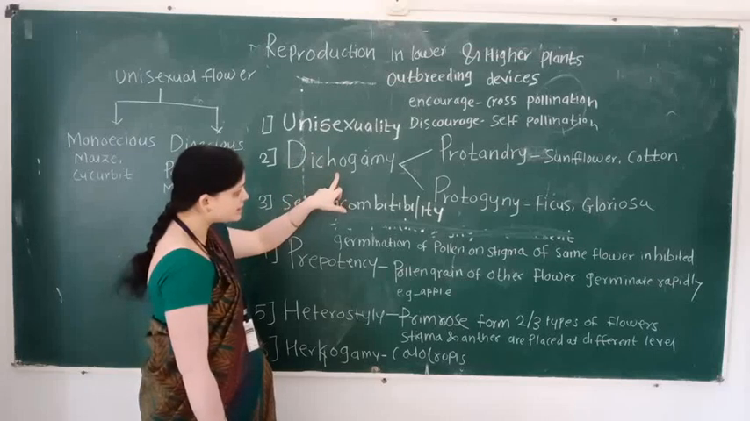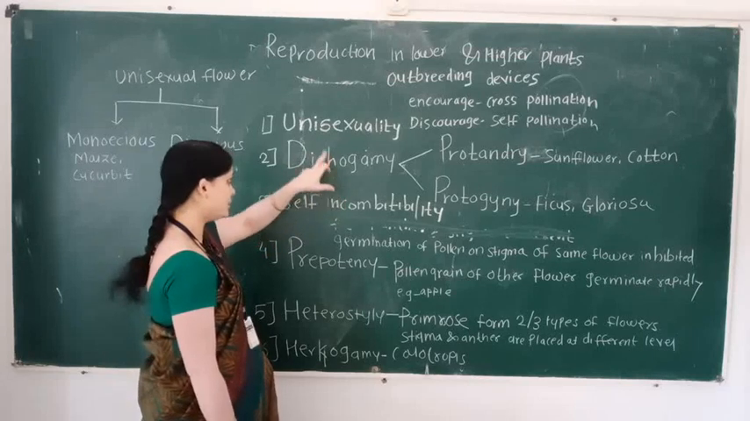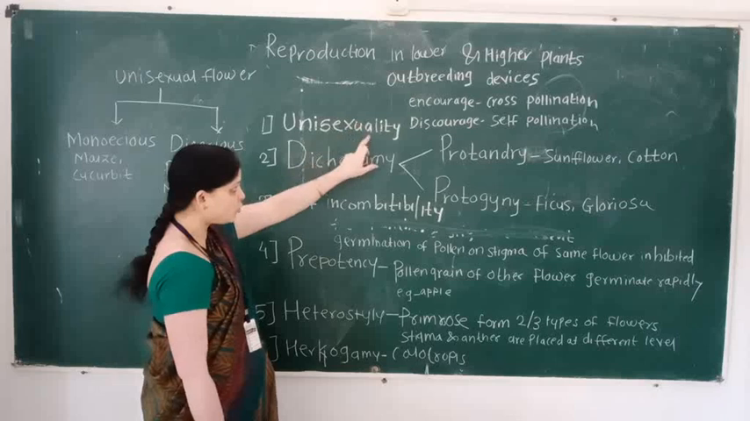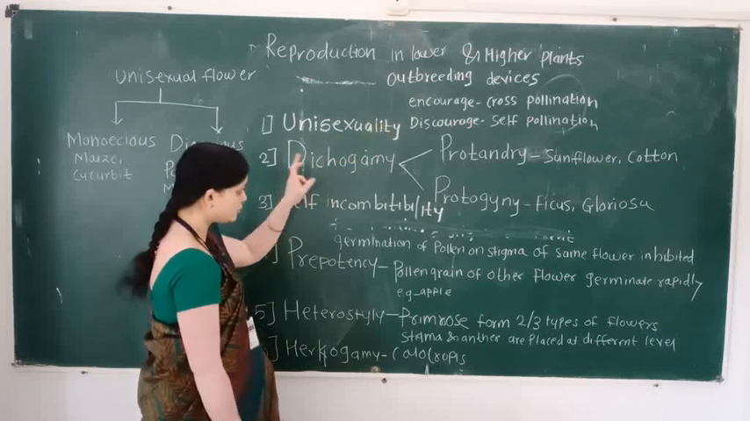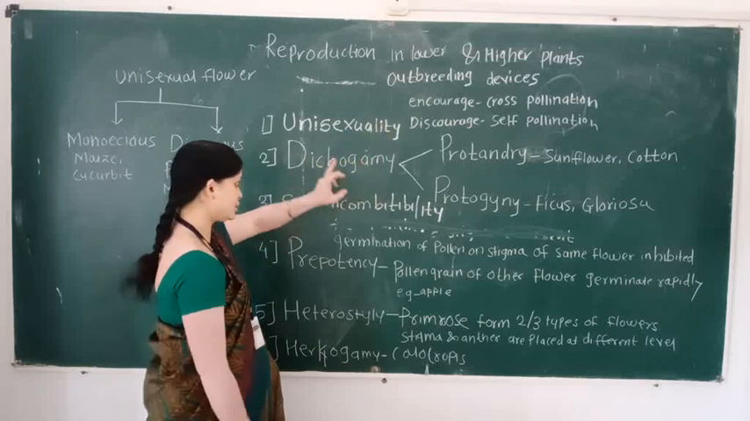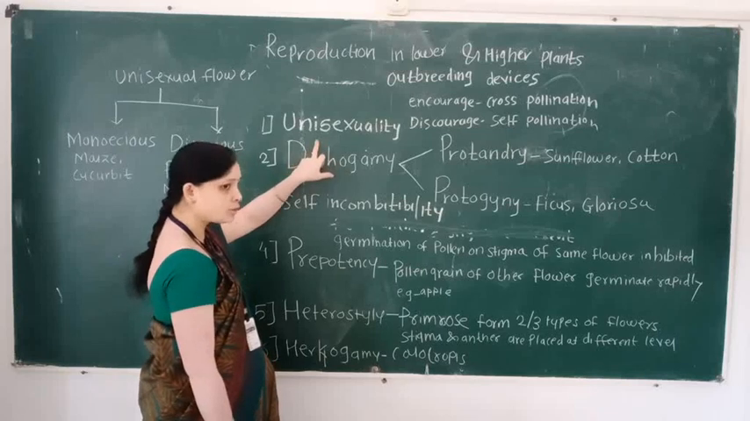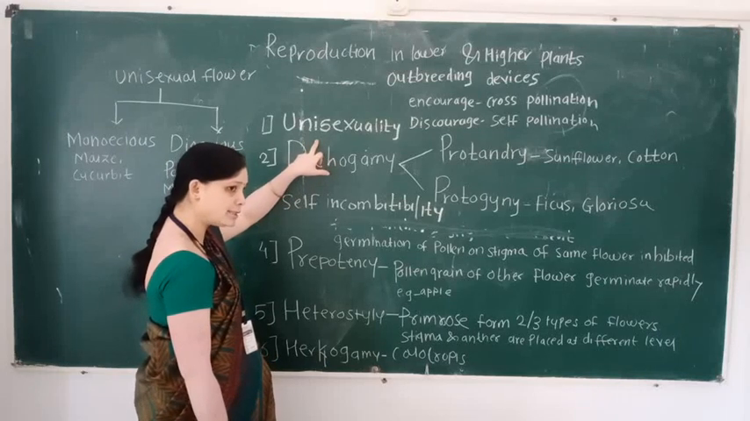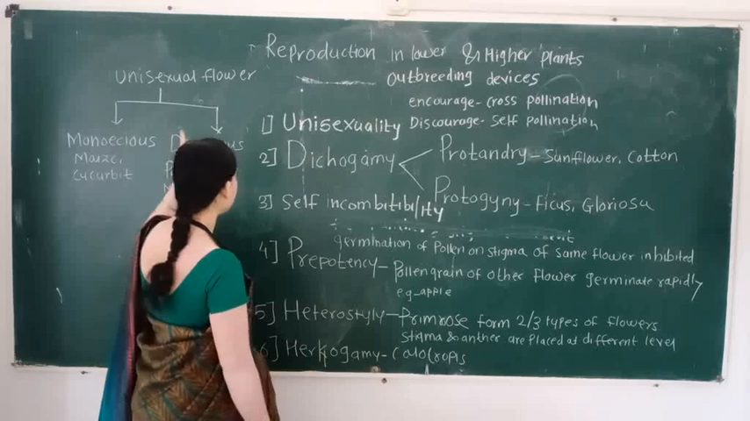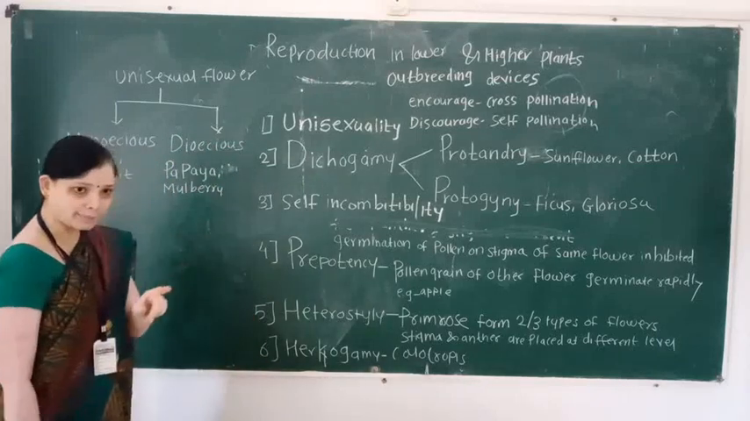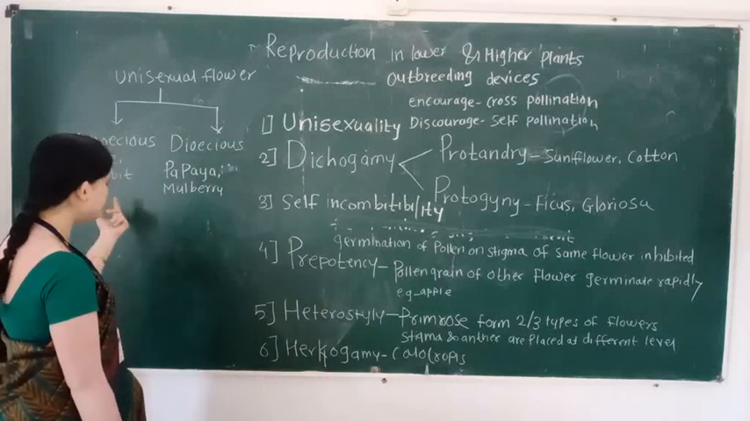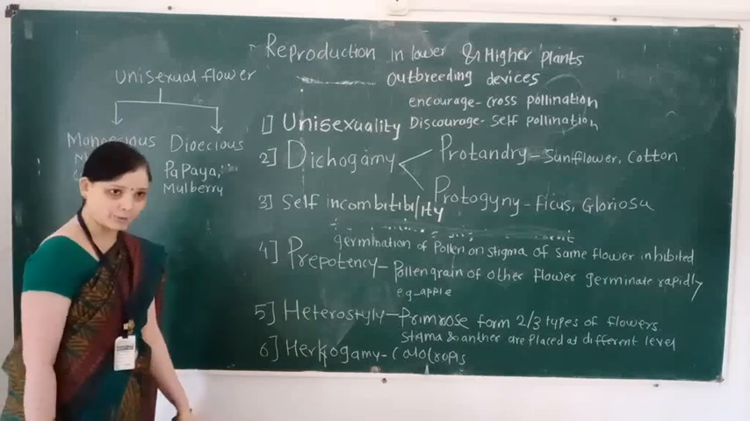The second outbreeding device is called dichogamy. Unisexuality promotes cross-pollination. Dichogamy promotes cross-pollination. Unisexuality means only one type of flower is present, and it also consists of two types. The first type is monoecious and the second type is dioecious.